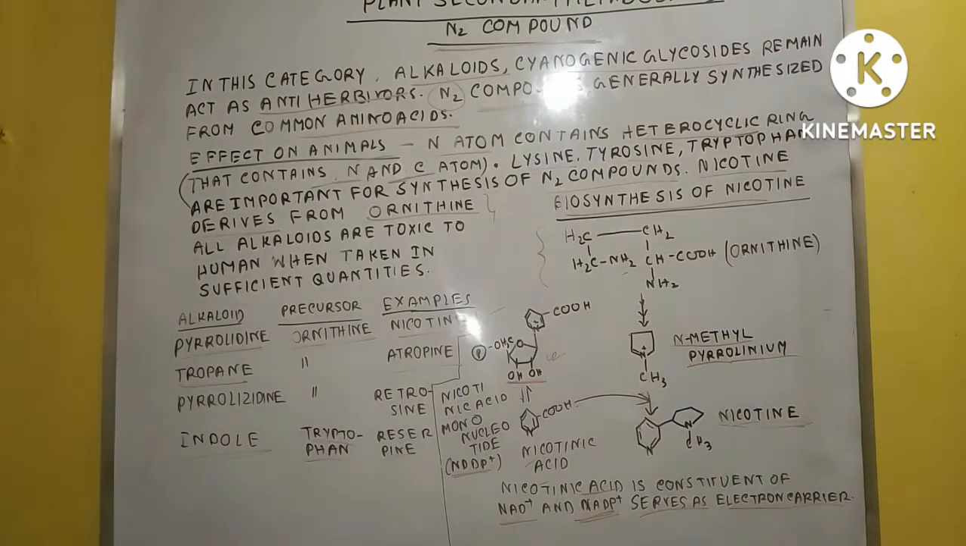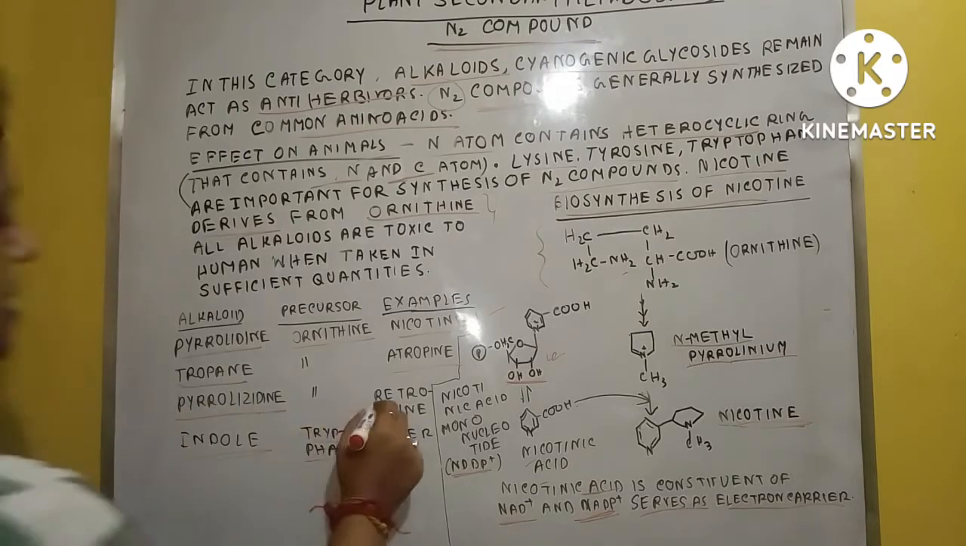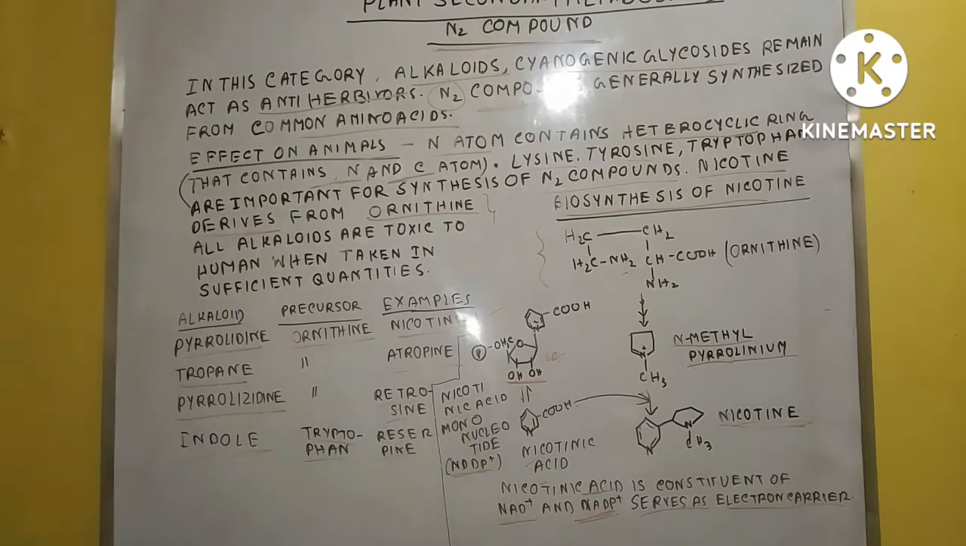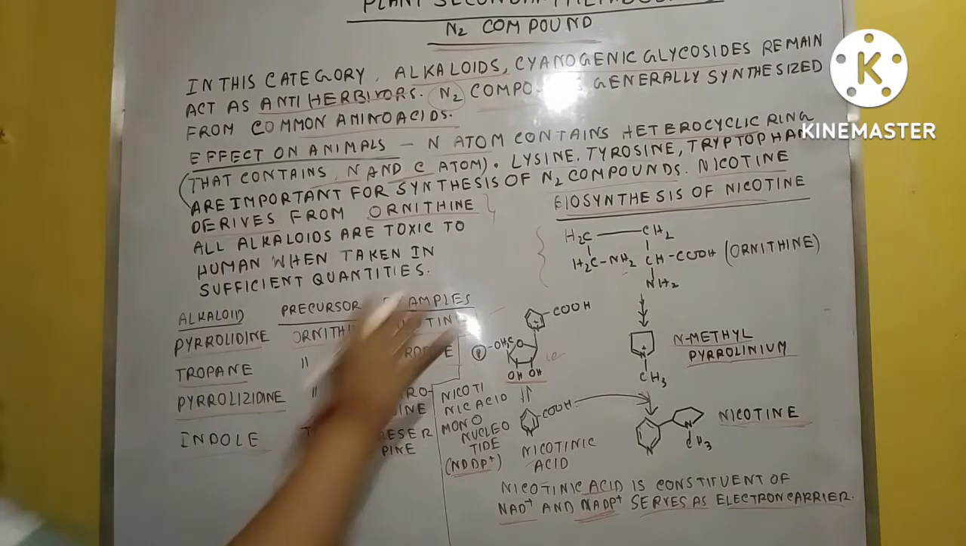Indole form is seen. In case of retrorsine, the pyrrolizidine, this type of structural form you can see in this retrorsine. Clear? These are examples of a few alkaloids.